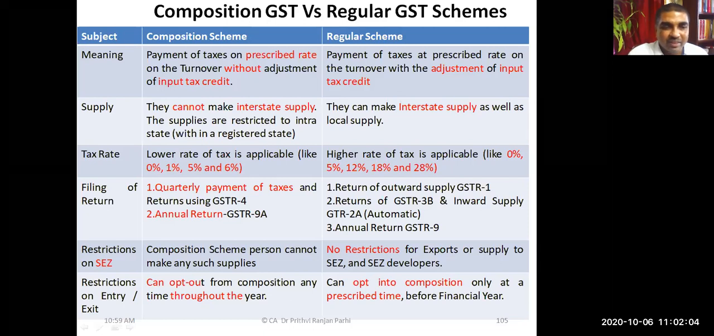One more restriction is there. A composition scheme dealer can opt out from the composition scheme anytime during the year, but he cannot opt in anytime during the year. He can opt in only at the beginning of the year or at the time of applying for registration. A regular scheme dealer can opt into composition only at the prescribed time. That is, before the financial year, he has to give this option.